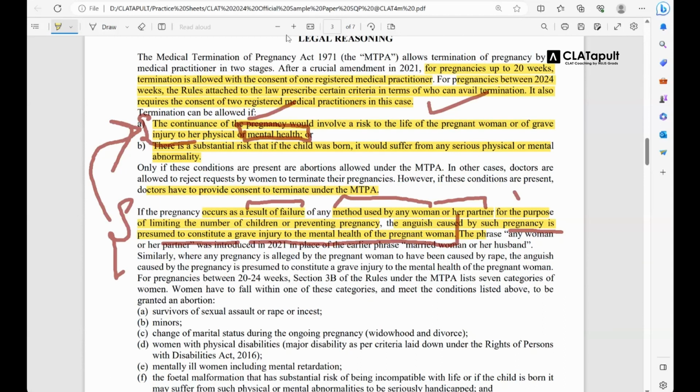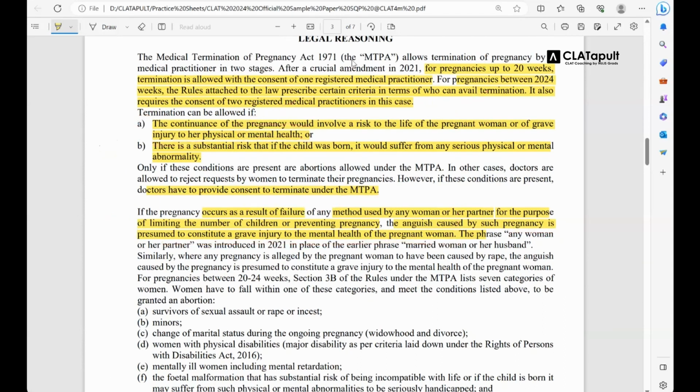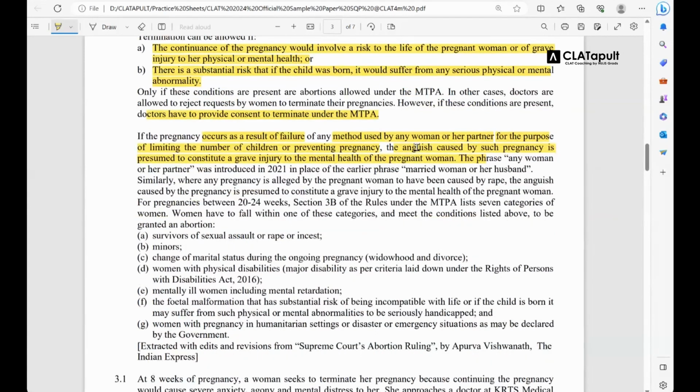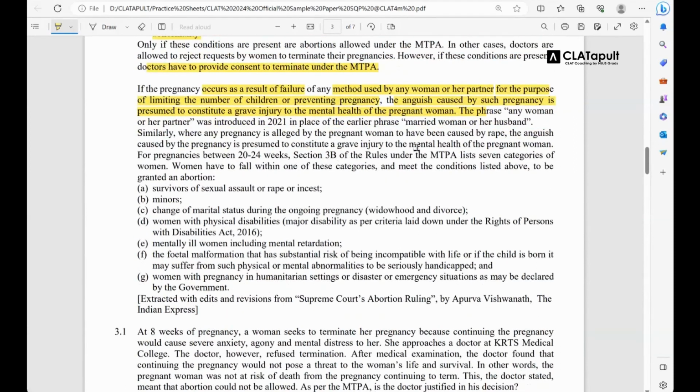Another legal principle is there. So the point which I am trying to make here is that, see, I have highlighted several sections of the passage before you. Now if you notice, the majority of the passage itself is highlighted. So understand what I'm trying to say. The point I'm trying to make is that after reading this passage, you will not get all the principles in one go. You would have to revert back to the questions to see that, okay, whatever information is relevant, do I have it? Should I solve the question?